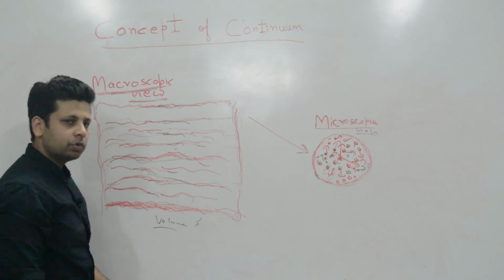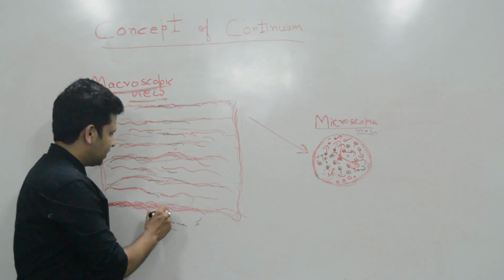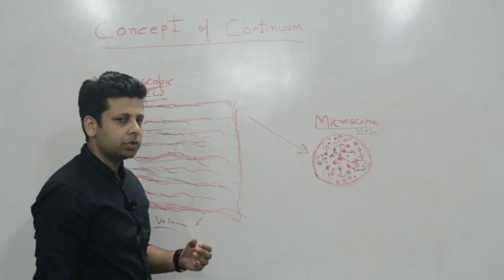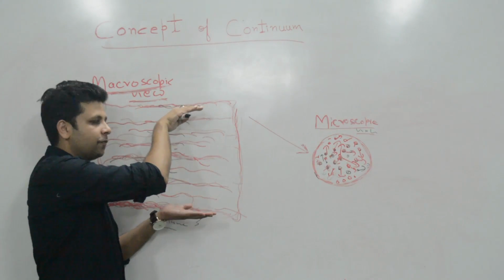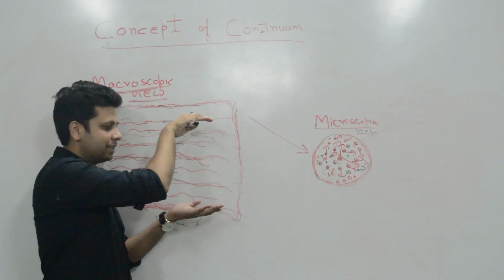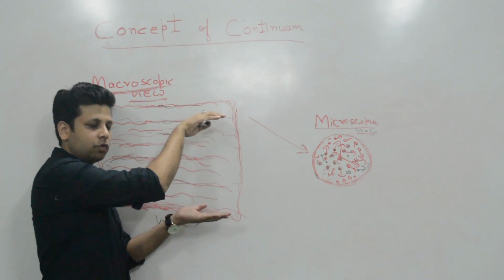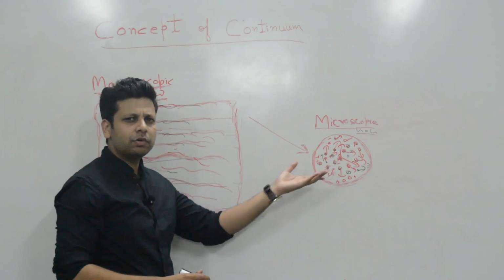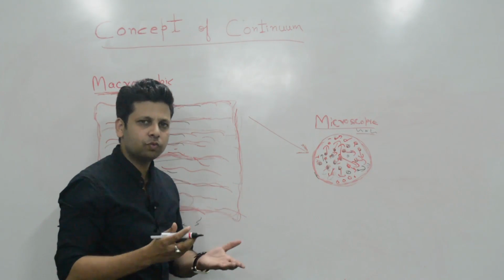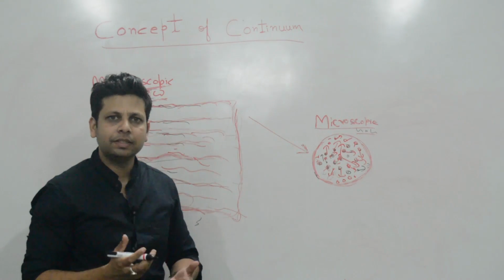As I have told you earlier, if we have a large scale of analysis, then we can ignore the discontinuities. So here we can see the volume of gas flowing as a gross. We can ignore these molecular discontinuities, and this is what the concept of continuum tells us.